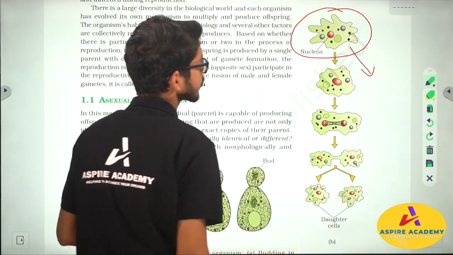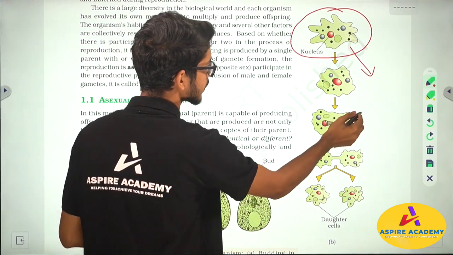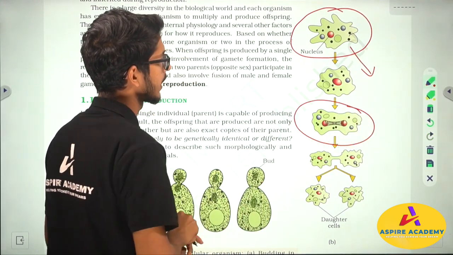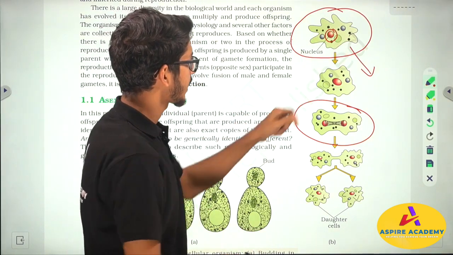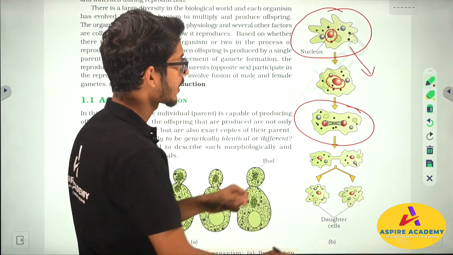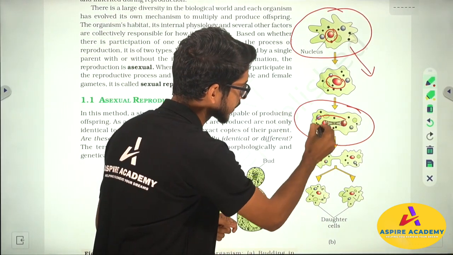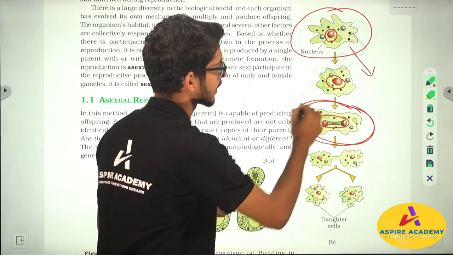Okay. So when the time of cellular division comes, the cell starts to enlarge, and the nucleus which is in the center starts to enlarge as well. So its size increases. And later the nucleus becomes two and the cell also enlarges.